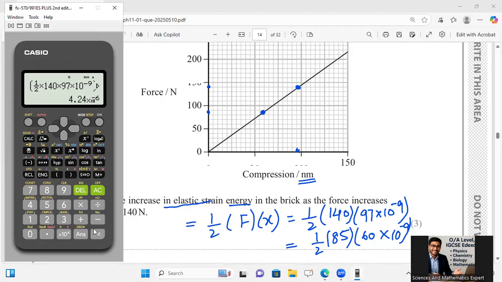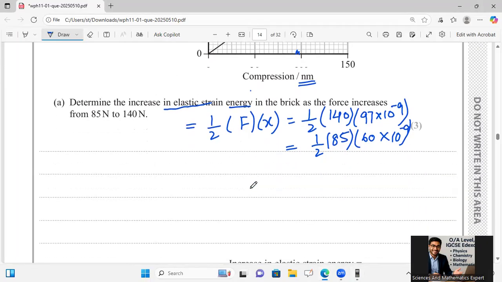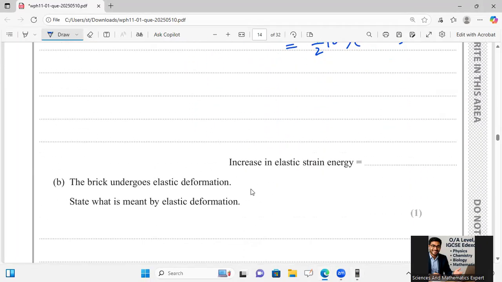Equals 4.24 multiply 10 raised to power minus 6 joules, the increase in the elastic strain energy.